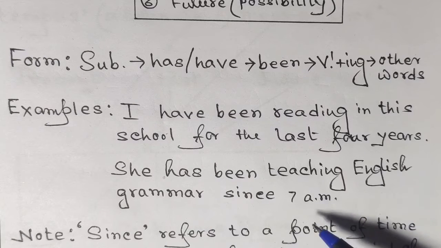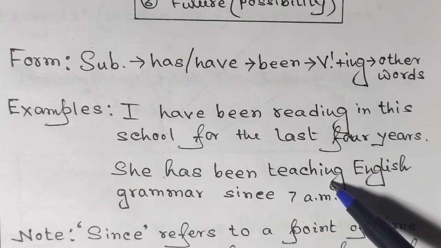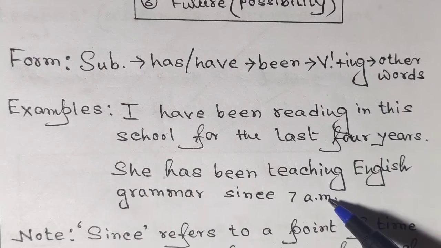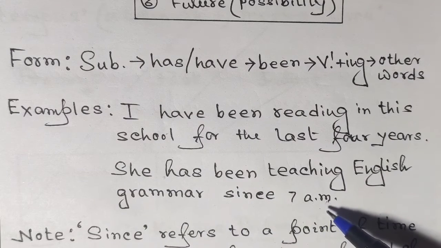She has been teaching English grammar since 7 a.m. We have the same thing. We have the same kind of action. Here it is teaching, and the action of teaching started in the past, that is 7 a.m. It could be a minute back, I have already told you, and the action of teaching grammar or English grammar is still going on right now, and there is a possibility that she might teach even for some future time.